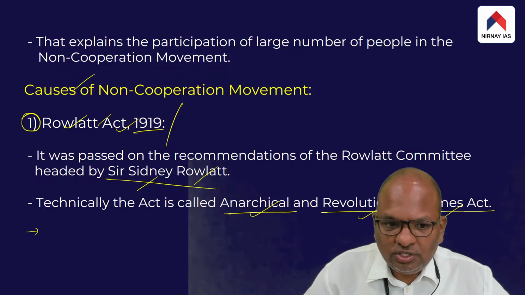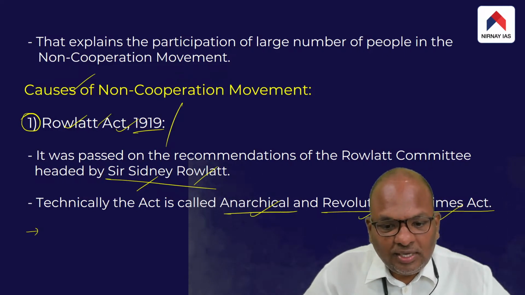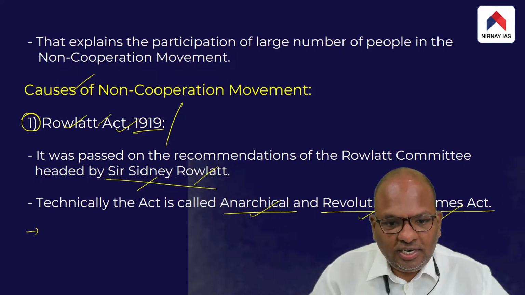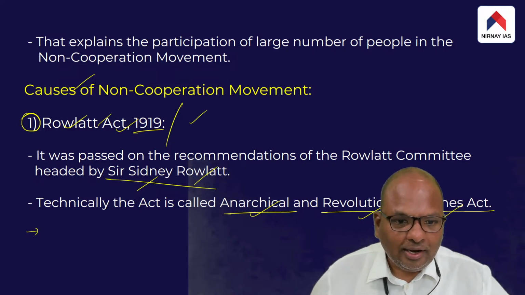These provisions of this act, in a way, became a challenge to human rights. So let us understand what these provisions are.